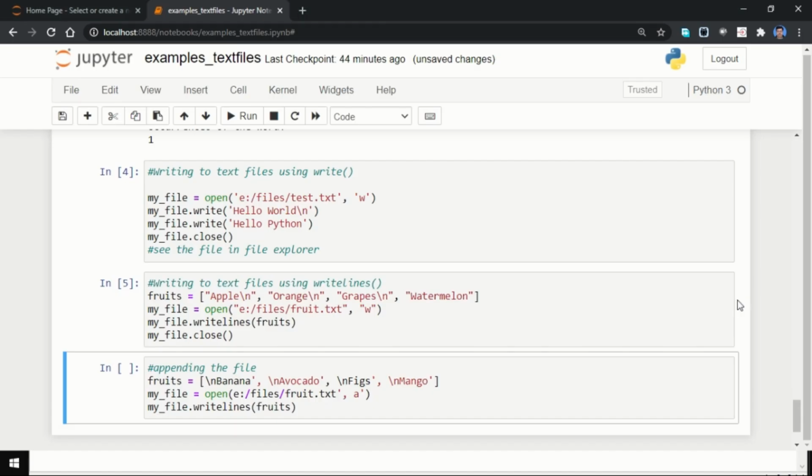Okay, so again I have taken some names of the fruits, and now I want to write them into the file.